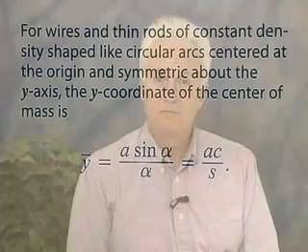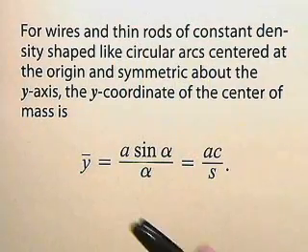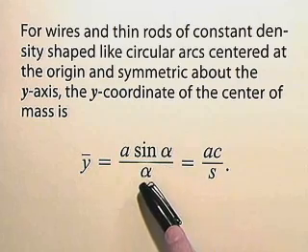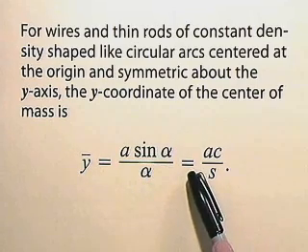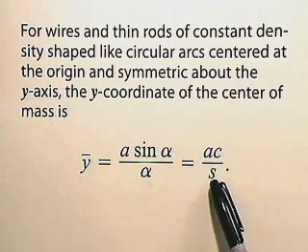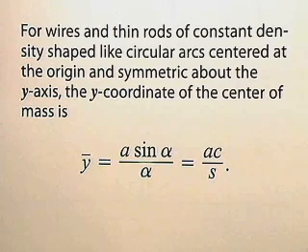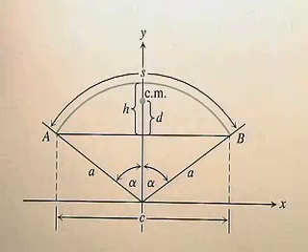Okay, we have our first formula for the center of mass of the circular arc of constant density. Now let's look at the second formula. Remember, our formula is y bar equals a sine alpha divided by alpha, which also equals ac divided by s. Here s is the arc length of the circular arc. C is the distance between the endpoints. So let's look at the picture again. Here's the picture.